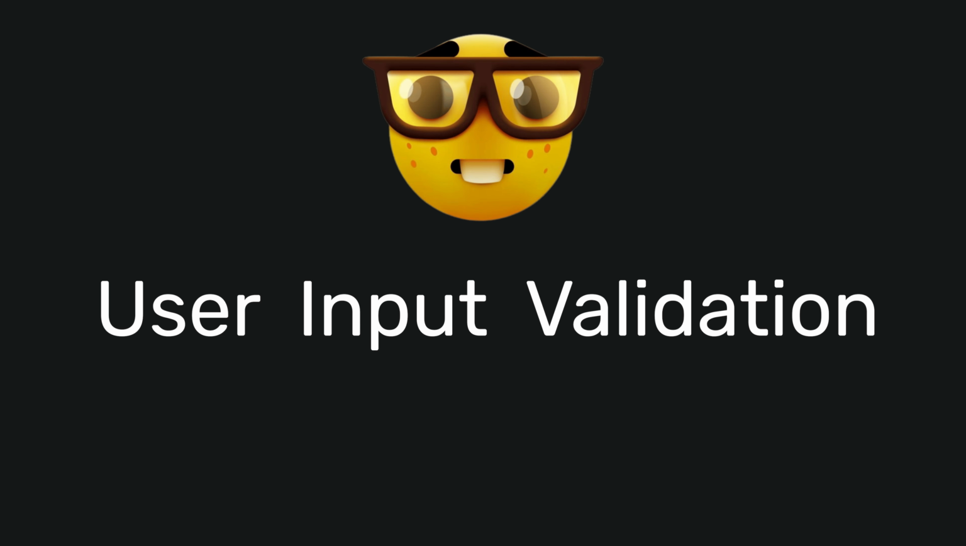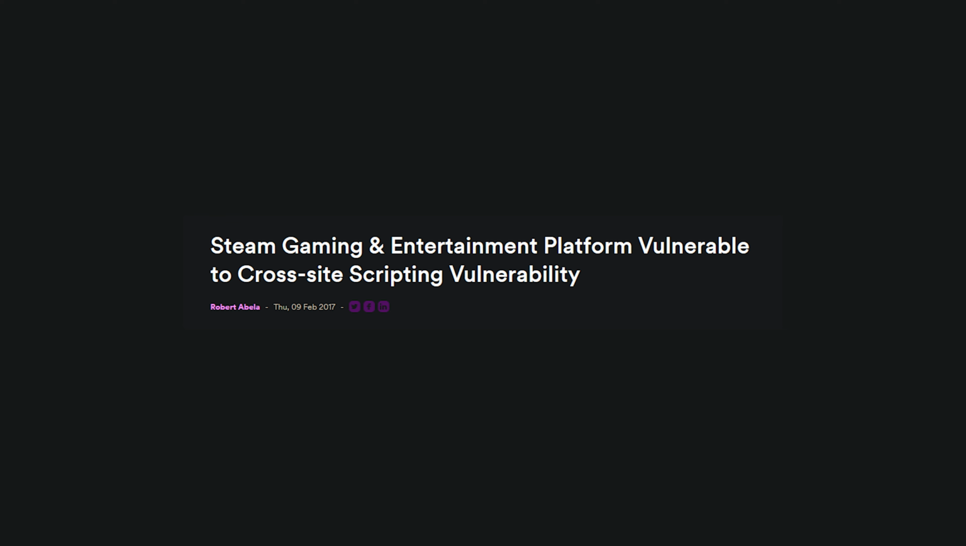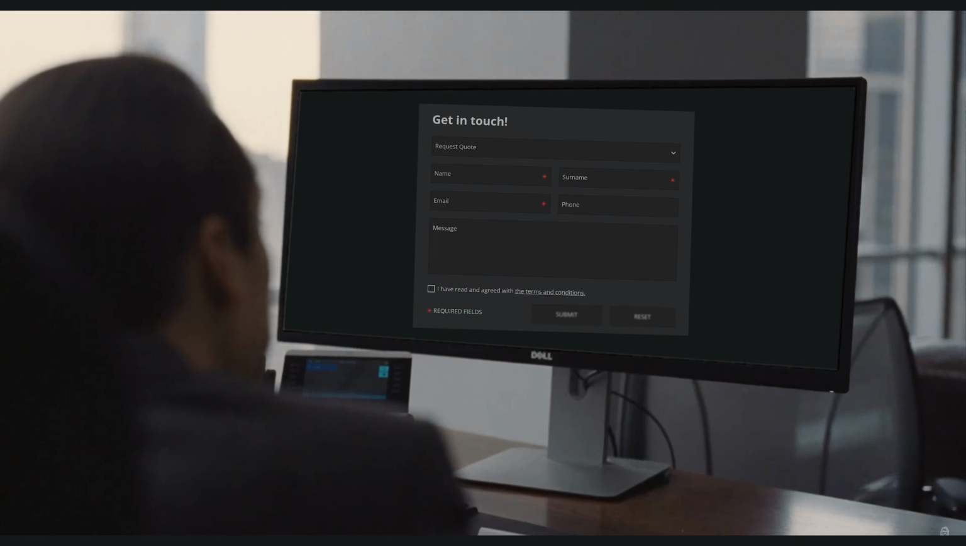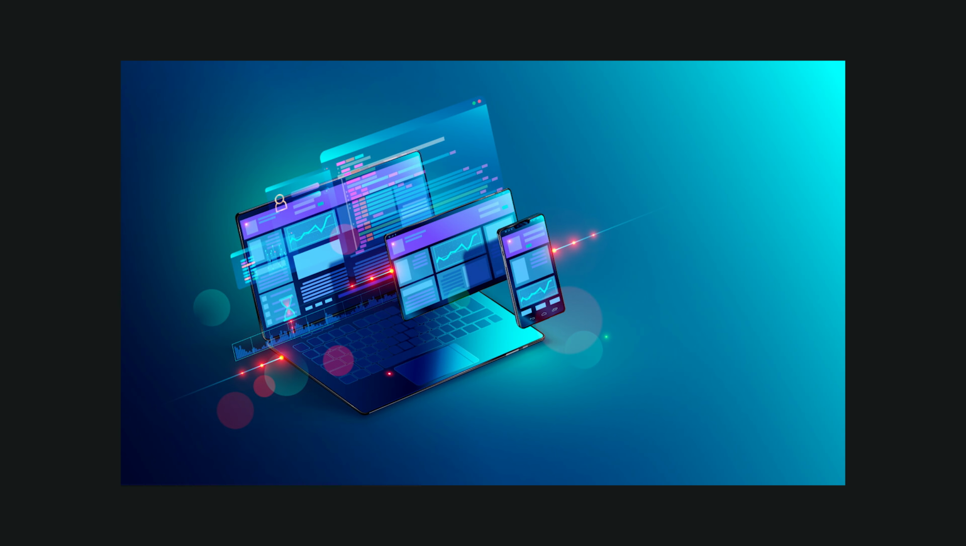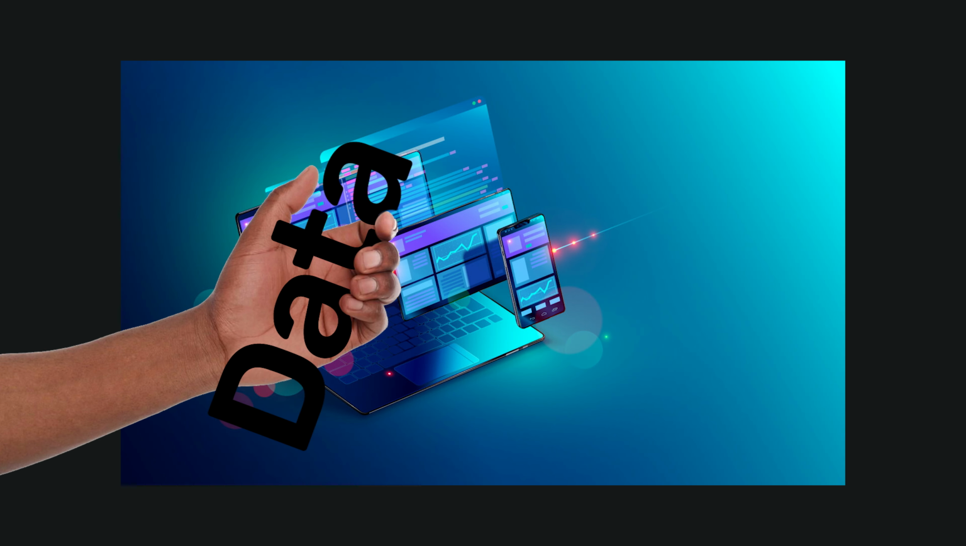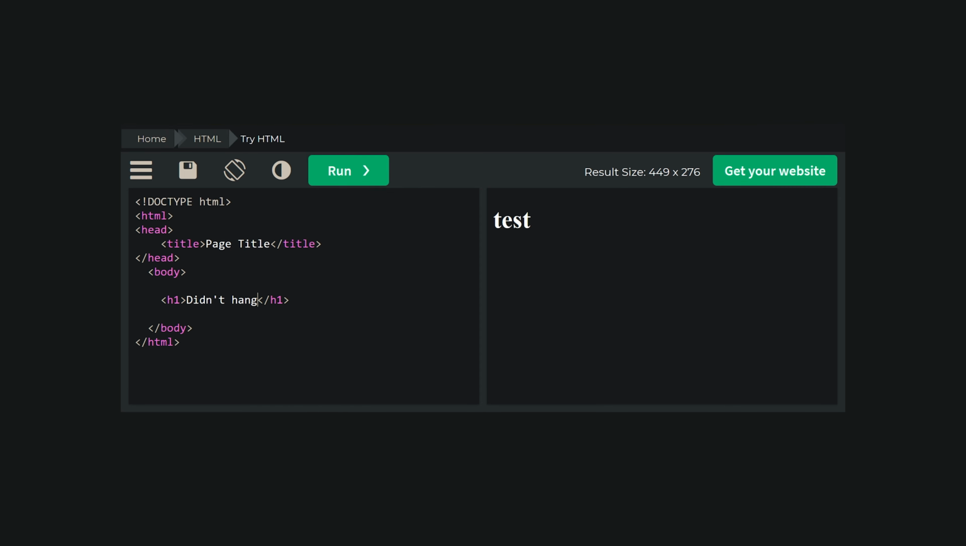Over the recent decades, this subject has caused some of the most catastrophic events in digital history. User input is most often the Trojan horse of web security. When a web app lets users submit data, whether it's a form, a comment, or a snippet of code, that input needs to be treated like a ticking time bomb.